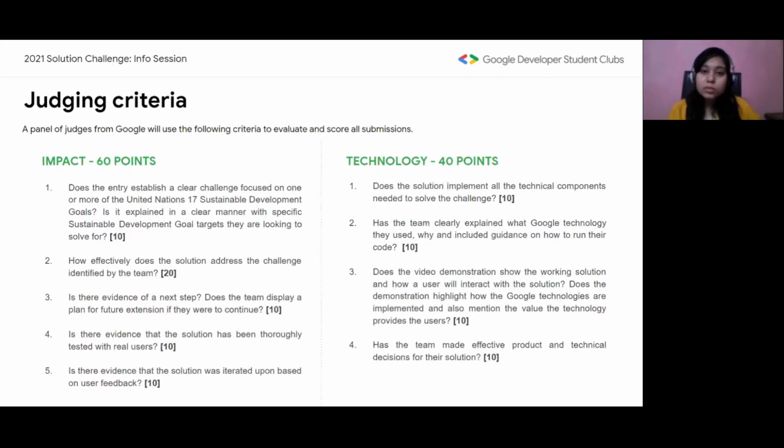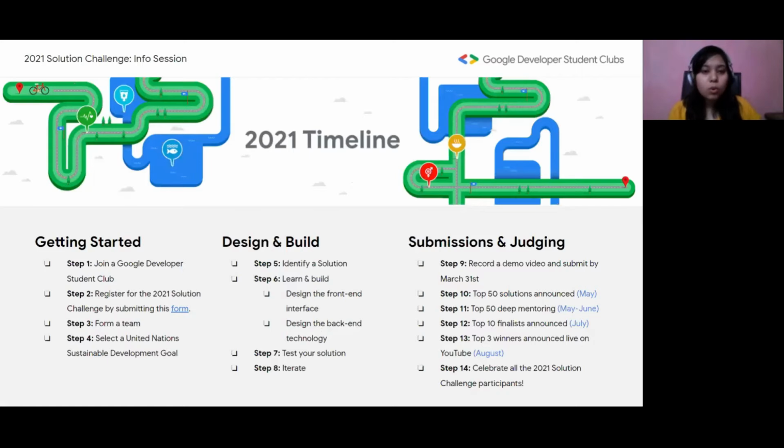You have to also submit a video demonstration of not more than 2 minutes showing the working solution and how the user will interact with the solution. It will also check whether your team has made an effective product and the technical decisions for the solutions have been made clearly. Now, since you know what Developer Student Club's Solution Challenge is, you need to know how you have to go about it. Darshil, over to you.